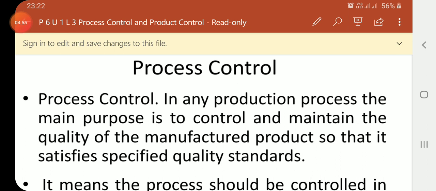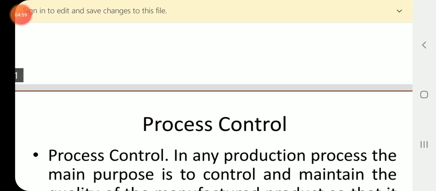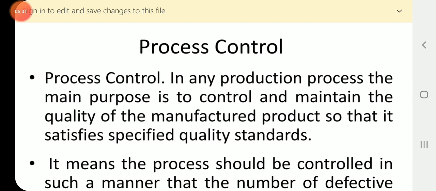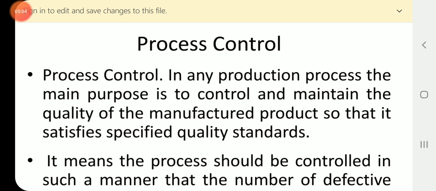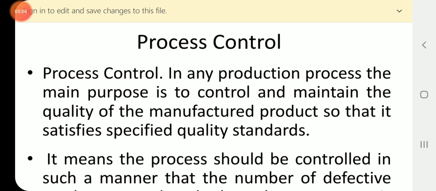which are to be achieved with the help of process control.